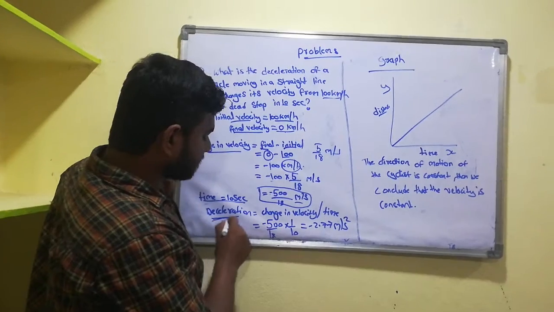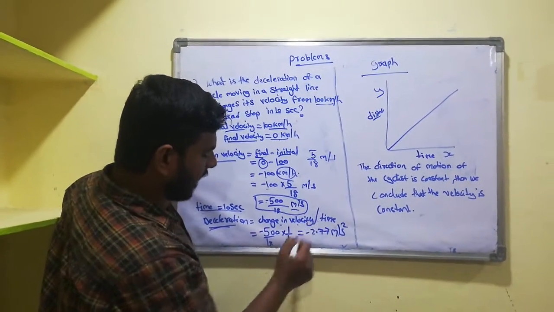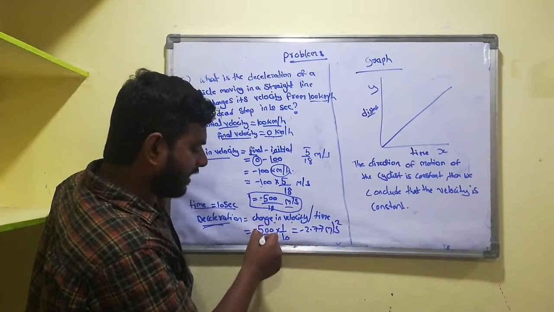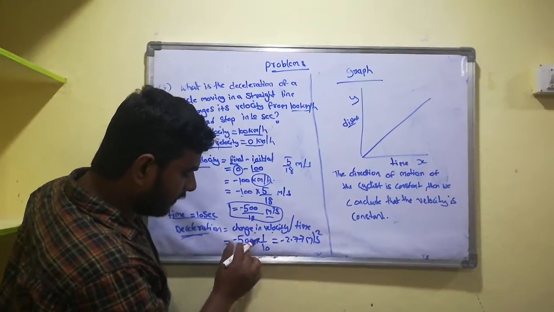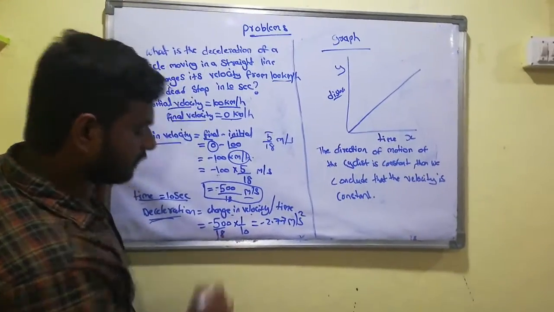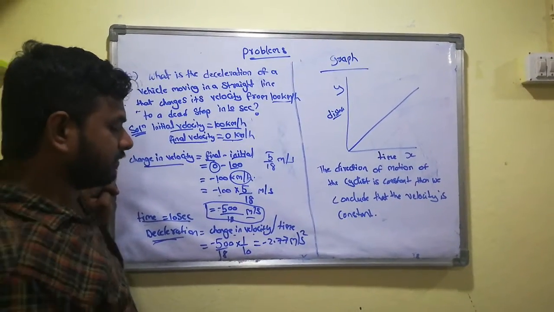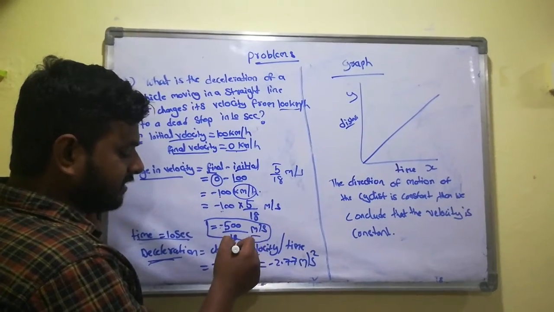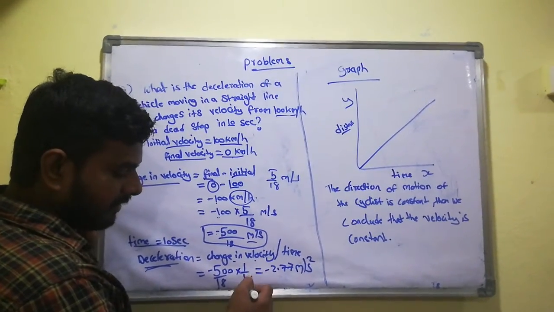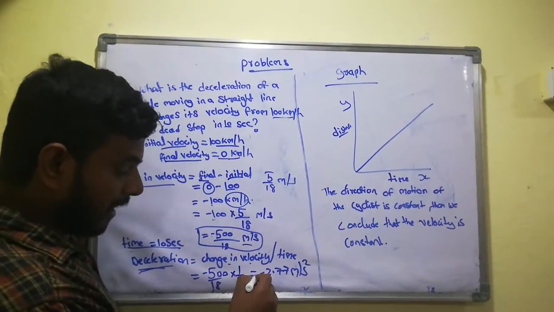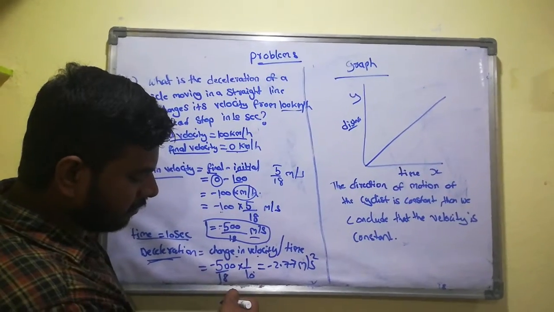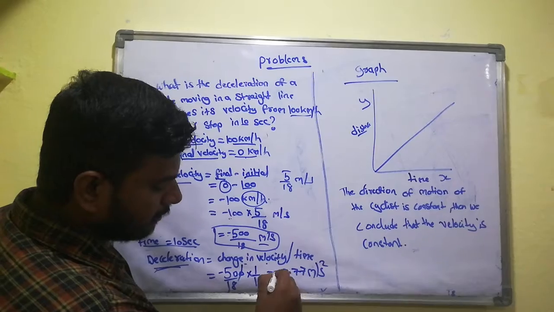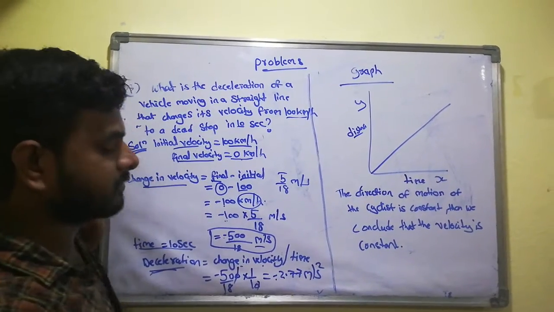Deceleration is the change in velocity upon time. The change in velocity is minus 500 by 18, and the time taken is 10 seconds. So the formula is change in velocity upon time, times 1 by 10. If you substitute and cancel, you get approximately minus 2.77 meters per second square.